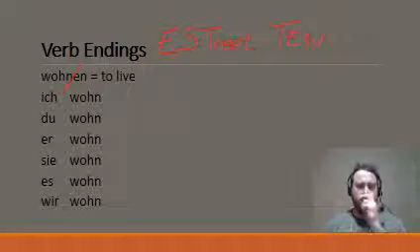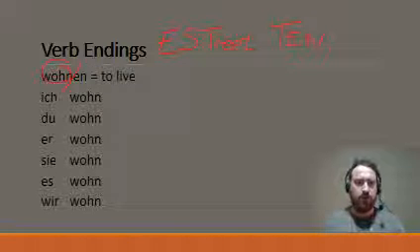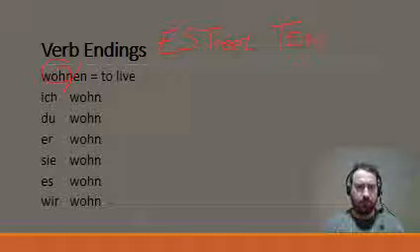So when we start to use these in a sentence, we take off the en, and we get left with the stem, the part of the verb without the en. And I've written that down here. You can see ich wohne, du wohn, er, sie, es wohnen, wir wohnen. And what we're going to do is put the verb endings, our E Street 10 verb endings, on the end. So for example, ich is going to become ich wohne.